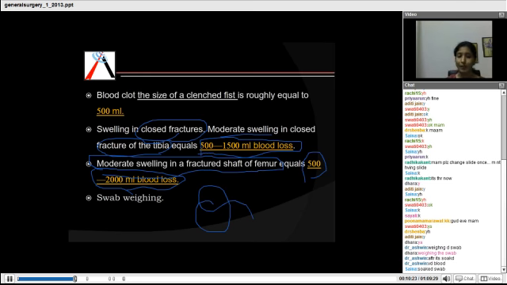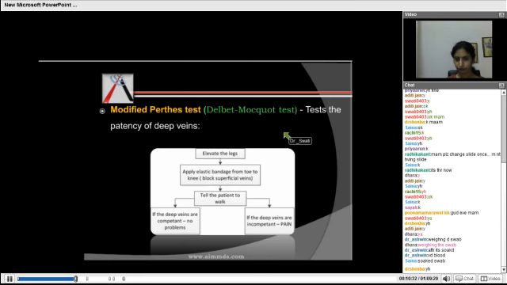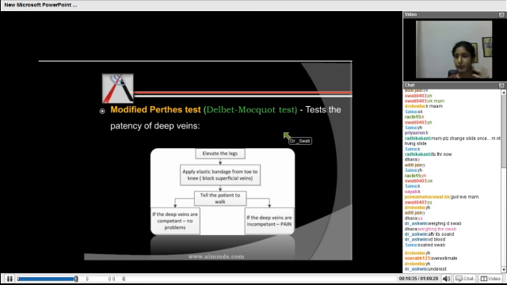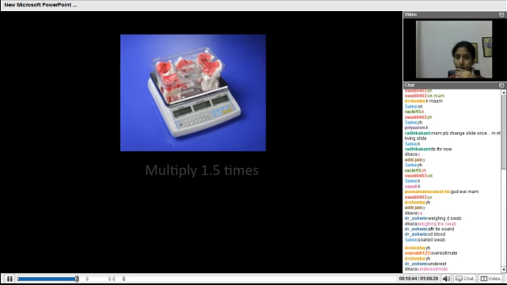body. Now can you tell me, will swab weighing overestimate the number or underestimate it? Yes, it will underestimate. Can anybody tell me why?